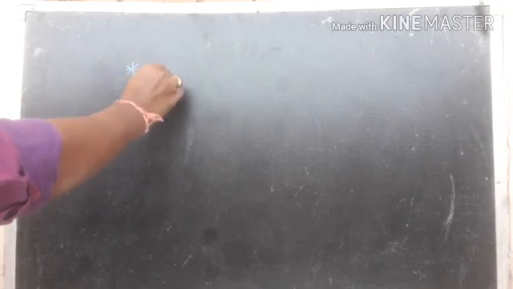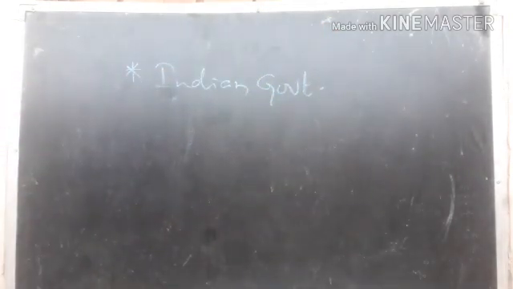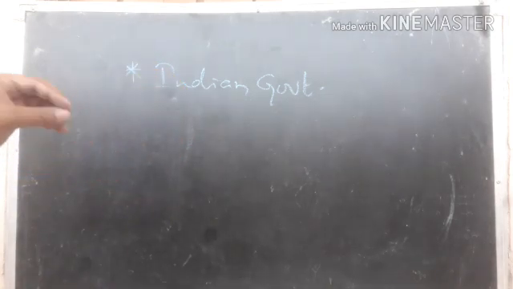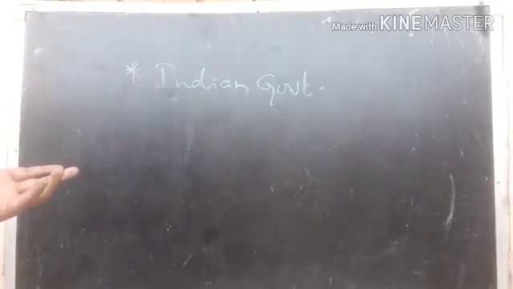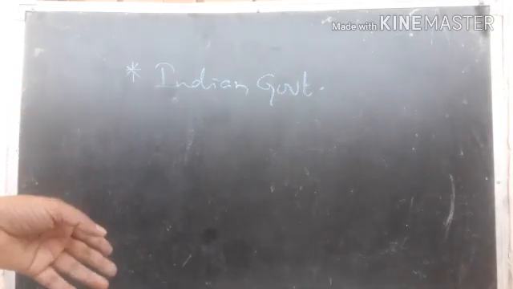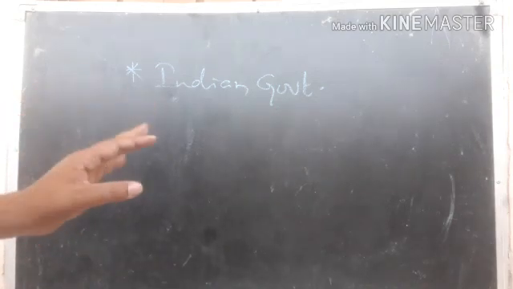So what are those? Number 1, first of all, our Indian government has taken steps towards the protection of nature. Particularly to protect wildlife and the variety of plants and animals, they constructed many sanctuaries and national parks. Sanctuaries and national parks are the places where wildlife, animals and plants get protected, and no hunting is allowed.